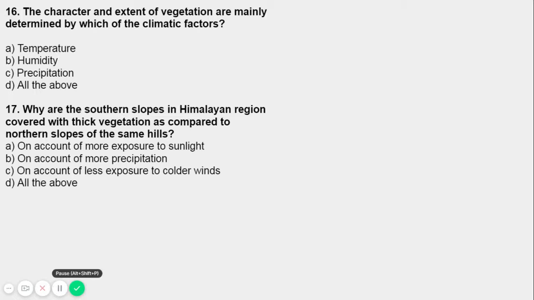Like we are human beings, we need oxygen more than food, right? So the vegetation needs more sunlight than temperature, humidity, winds, and all. So the question number 17 answer is option number A.